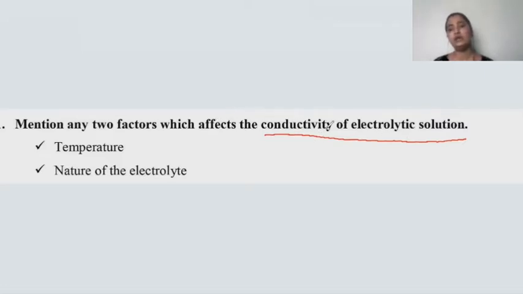And when you think of conductivity, let me tell you first what conductance is. Conductance is the capacity of a material to conduct electricity.